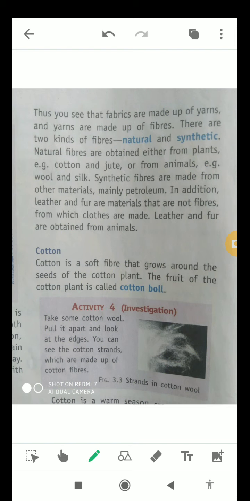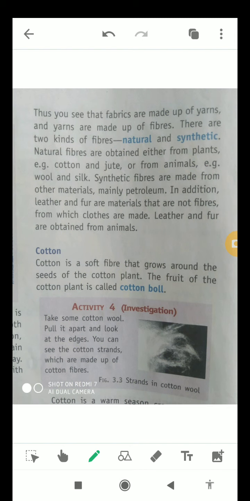So first of all, we will talk about the first natural fiber, that is cotton, which is obtained from plants, as we all know. Cotton is a very soft fiber that grows around the seeds of the cotton plant, and the fruit of the cotton plant is known as cotton boll. Cotton boll, okay students?